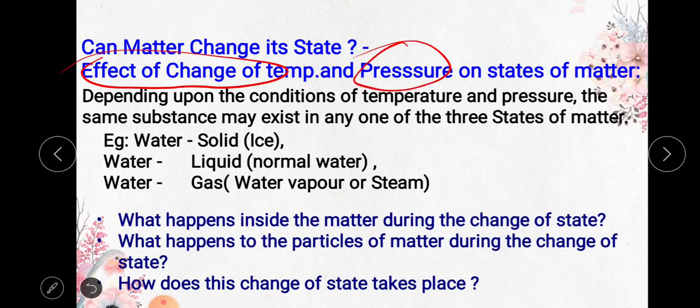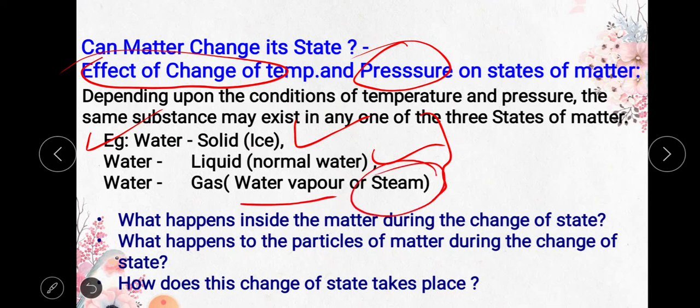Depending upon the conditions of temperature and pressure, a substance may exist in any one of the three states of matter. By applying pressure or temperature, increasing or decreasing, we can convert one form of matter into another form. For example, as we know, water can exist in all three forms. That's why water is called universal. In solid form, water is in the form of ice. In liquid form, it is normal water, and in gas form, water is present as water vapor or steam.